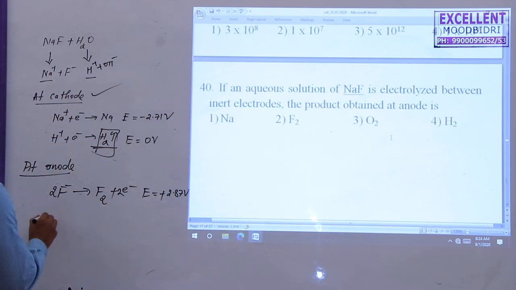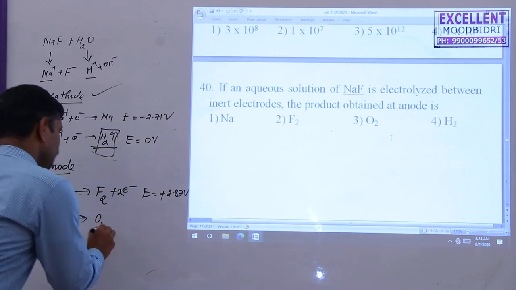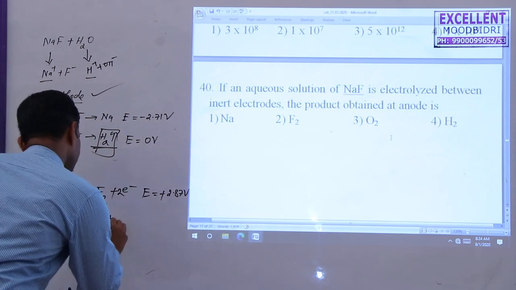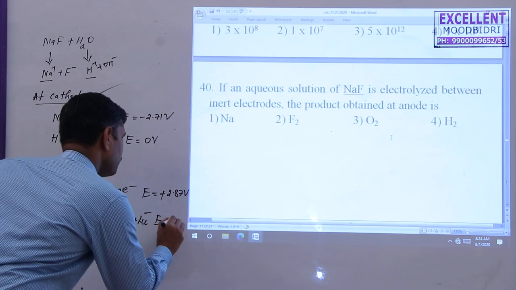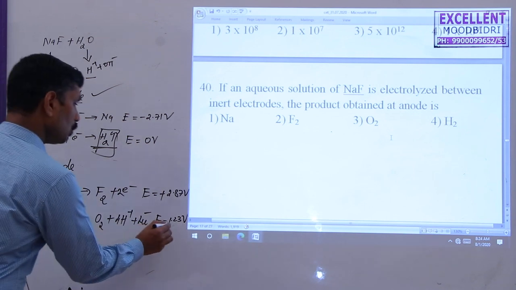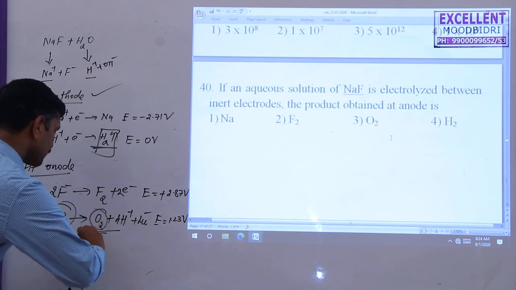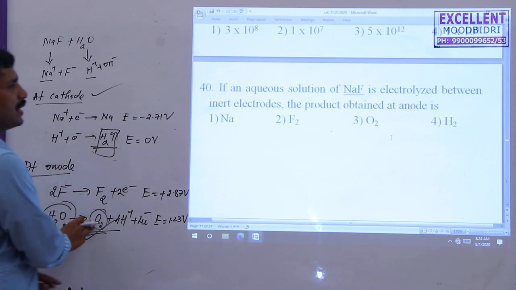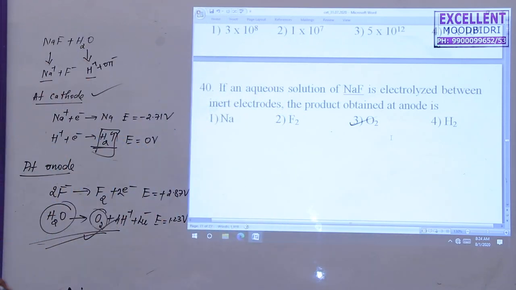Similarly, water H2O dissociates as O2 plus 4H+ plus 4 electrons. We know this E0 value is 1.3 volt. But in this case, the lower value is preferred. Which is the lower value? Oxygen. So oxygen gas is liberated at the anode. That's why the product formed at the anode is oxygen, and option three is correct.